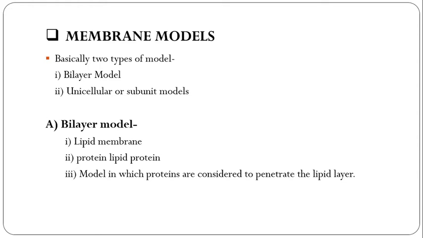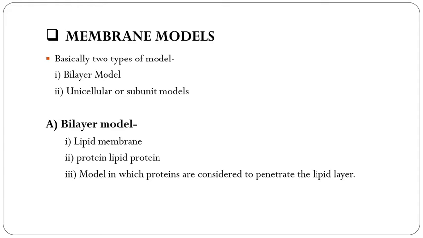In the bilayer model, it is believed that protein and lipid occur in layers. Bi means two-layer model. Whereas in the unicellular model, the membrane is believed to be constituted of a number of similar units.